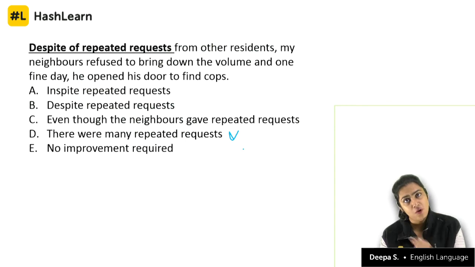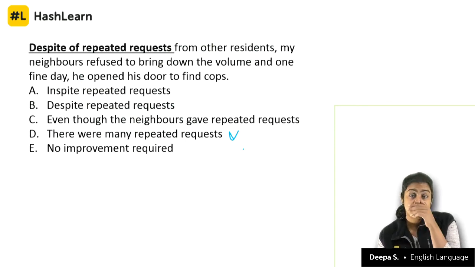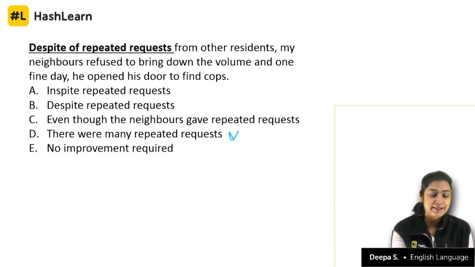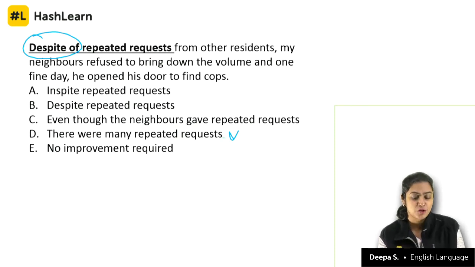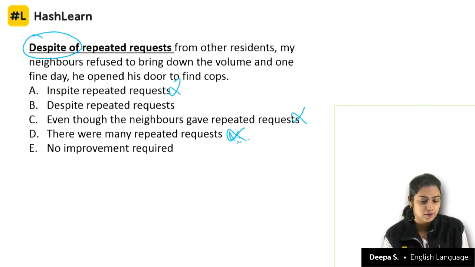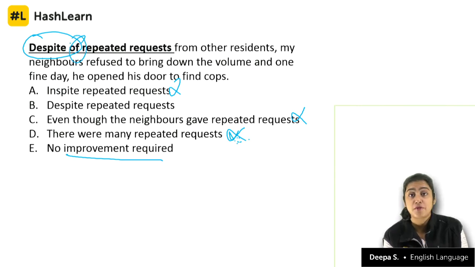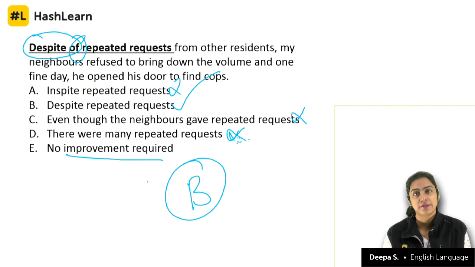And there is one more reason as well. There is a contrast element that is intended here that is not brought about by this particular rephrasing. So this is wrong, this is wrong, this is wrong. And definitely an improvement is required because despite of is wrong. So I go with B. B is the answer to this question.